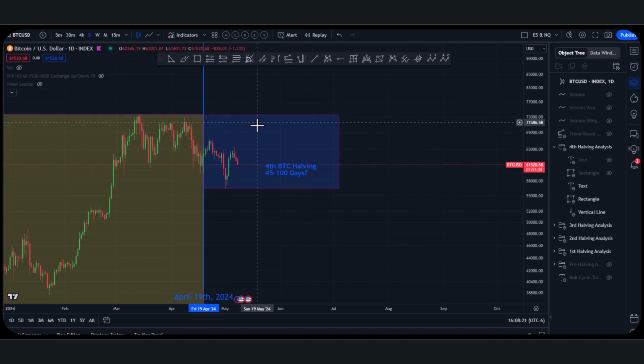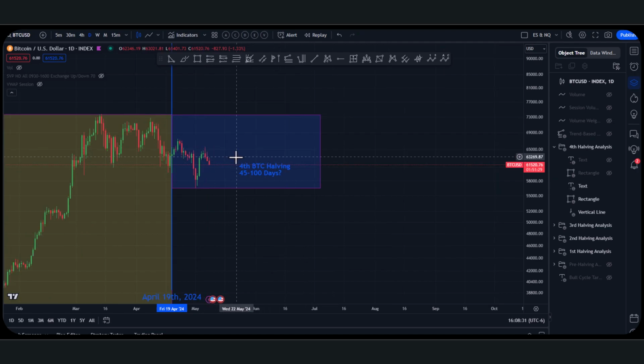I bet we test the all-time high again. We probably get a little rejection, and then a ton of shorts happen when we reject the high again, and then we get the short squeeze up, right? And as anyone knows, fundamentally, we've had tons of massive shorts that still have not been liquidated with stop losses right here. So we'll see a massive short squeeze to the upside once we test the highs again.